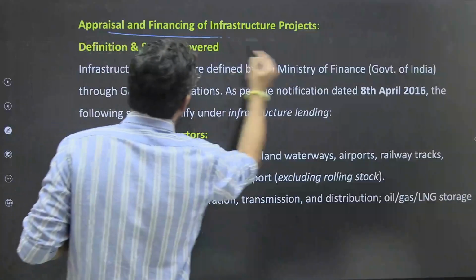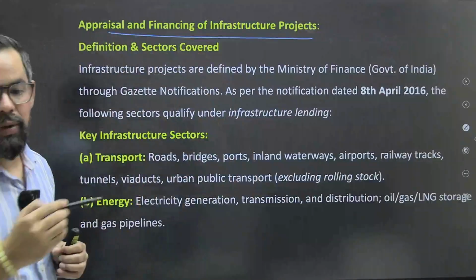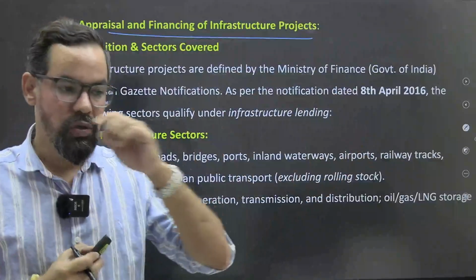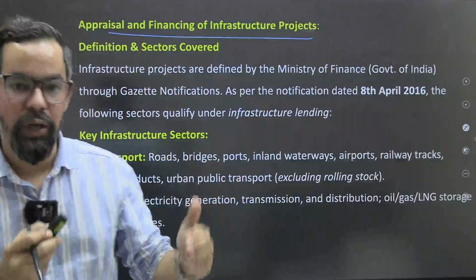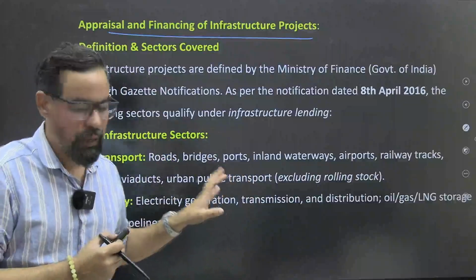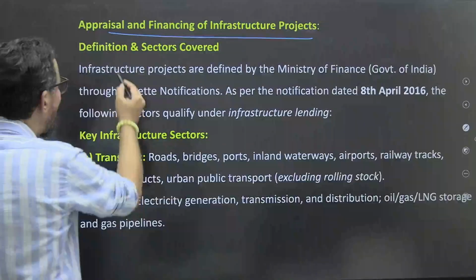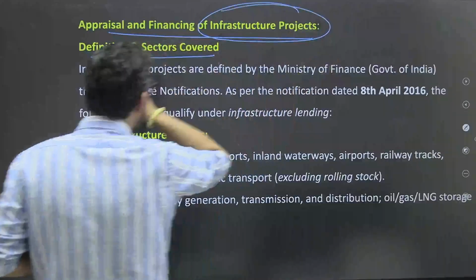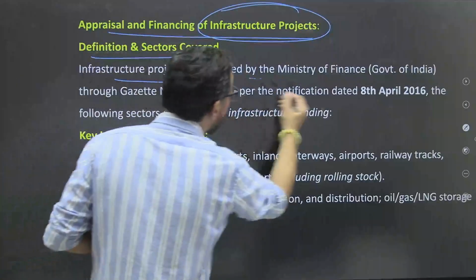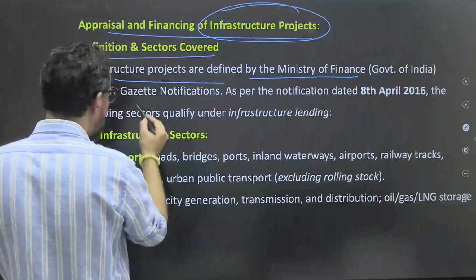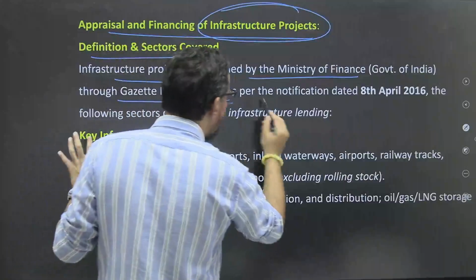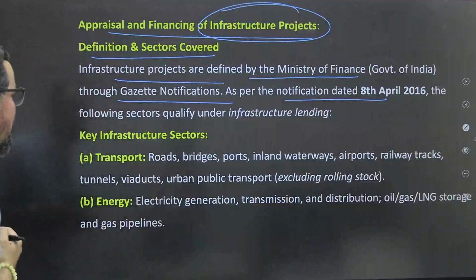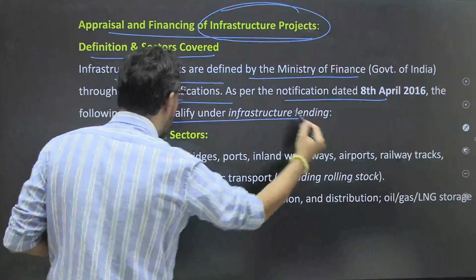चलो आगे बढ़ते हैं, अप्रेजल एंड फाइनेंसिंग ऑफ इंफ्रास्ट्रक्चर प्रोजेक्ट, अब नया टॉपिक, ठीक है। So far what we have done, appraisal of project finance, ठीक है। So we have 8 elements, 8 components and we are done with that particular one. Now we'll move forward. Definition in sector, अब इंफ्रास्ट्रक्चर प्रोजेक्ट के लिए, ठीक है। So infrastructure projects are defined by the Ministry of Finance through the gazette notification. As per the notification dated 8 April 2016, the following qualify for the infrastructure project.